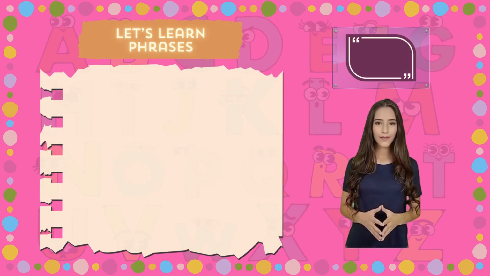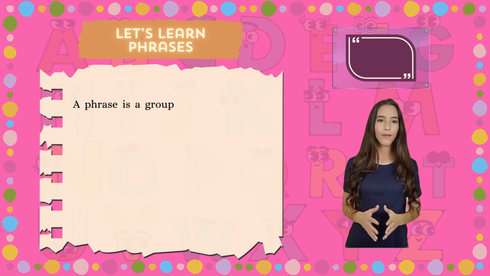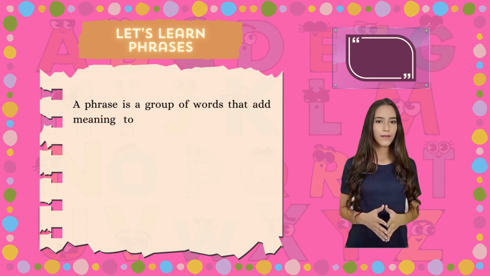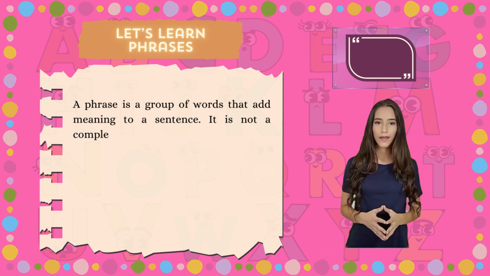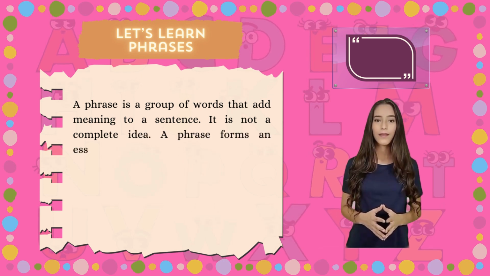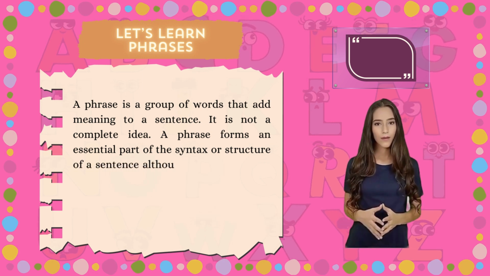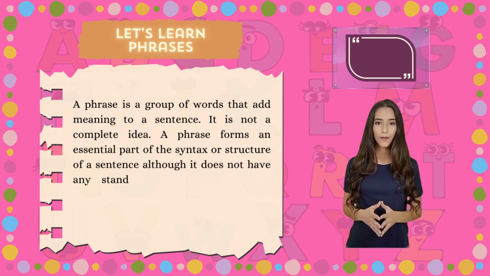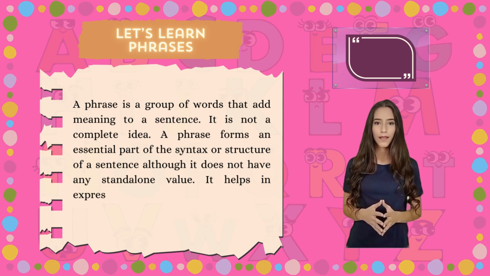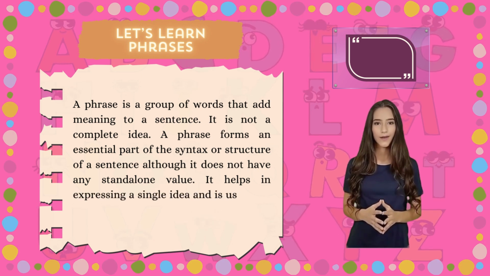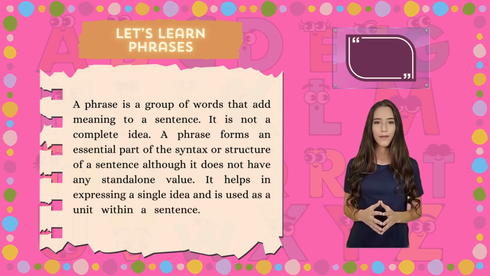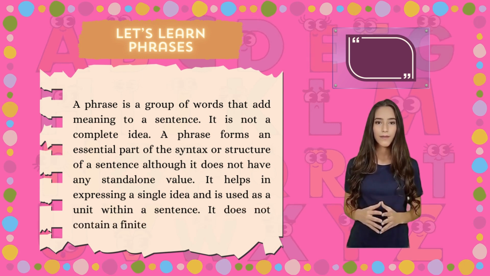Let's learn phrases. A phrase is a group of words that add meaning to a sentence. It is not a complete idea. A phrase forms an essential part of the syntax or structure of a sentence, although it does not have any standalone value. It helps in expressing a single idea and is used as a unit within a sentence. It does not contain a finite verb.